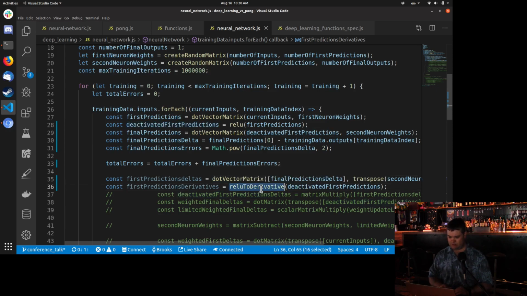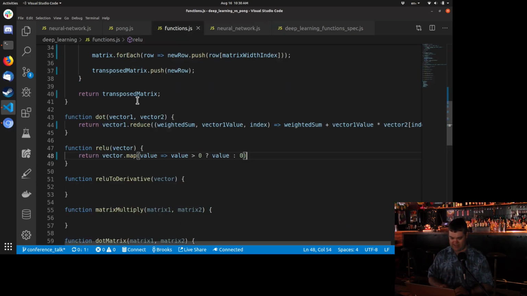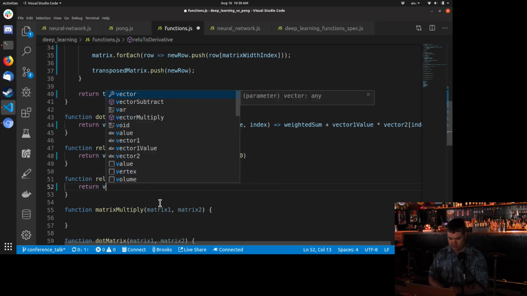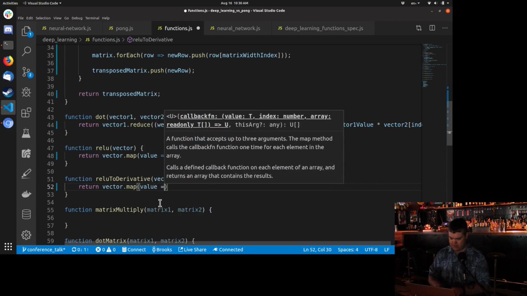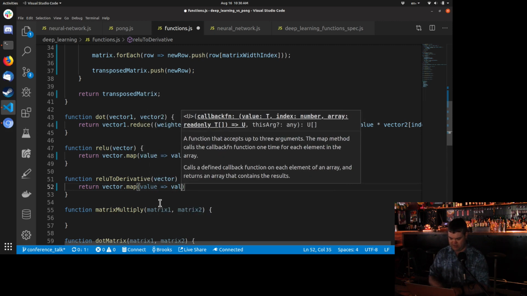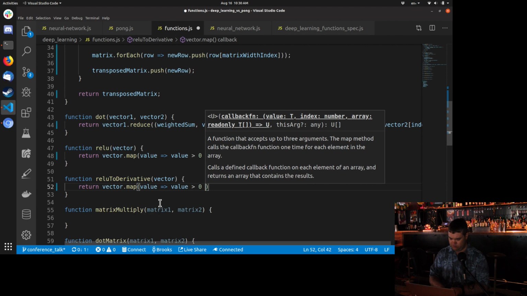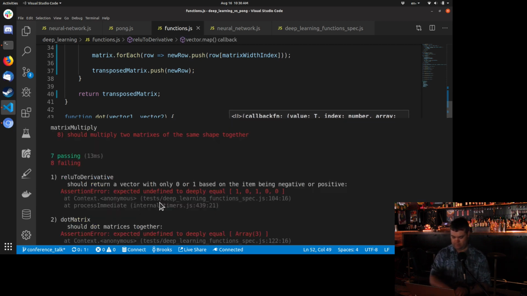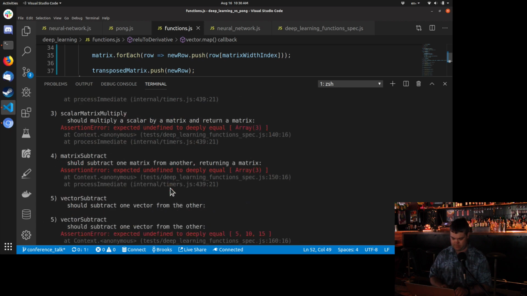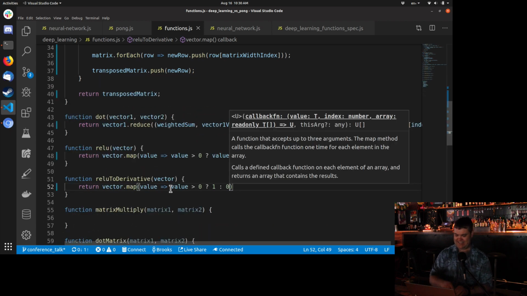And that's what this ReLU to derivative is. So it's exactly like ReLU, except in one case. Instead of returning the value when it's positive, we're going to return 1 or 0. So return vector.map, we're going to get the value. And if the value is greater than 0, return 1. Otherwise, return 0. More passing tests. I like it.